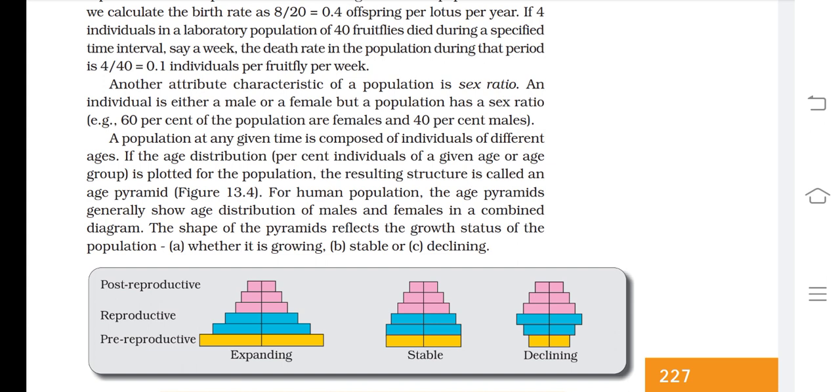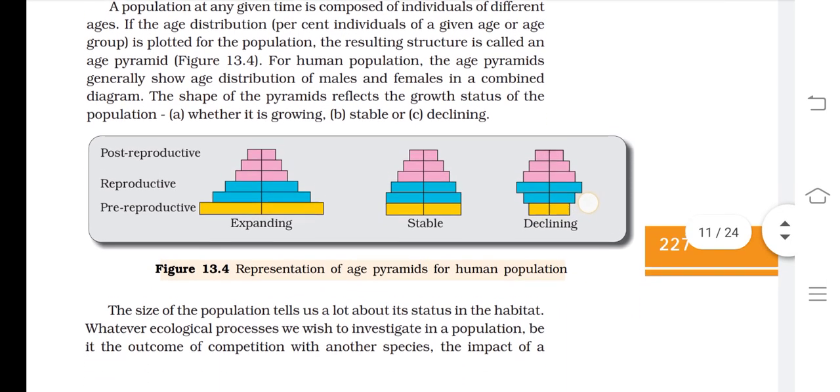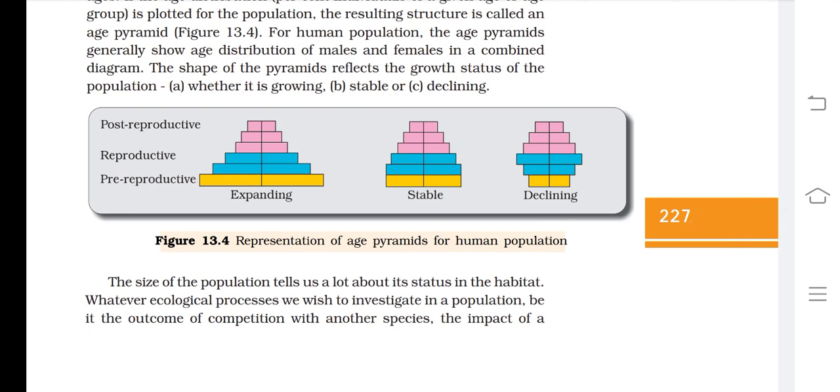So if the age distribution is plotted for the population, the resulting structure is known as an age pyramid. For human population, underline this, the age pyramid generally shows the age distribution of males as well as females. Now if we talk about the shape, the shape of pyramids reflects the growth status of the population. So three options are there: first, growing, meaning increasing or expanding; second, stable; and third, decreasing.